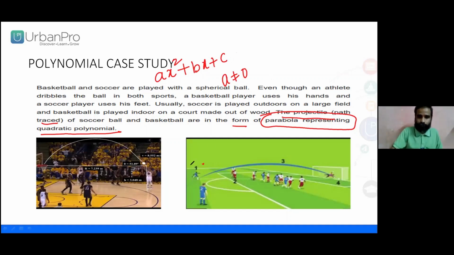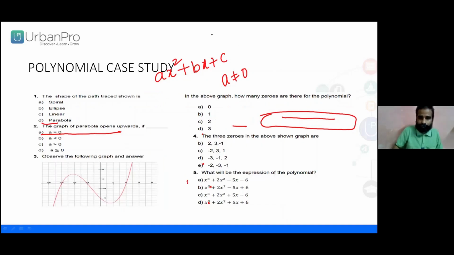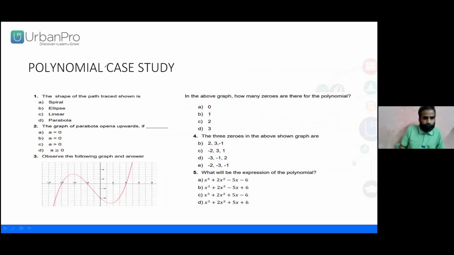We'll go with the case study. The case study of polynomials.